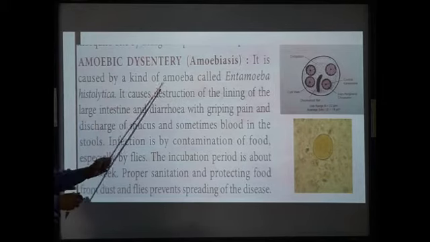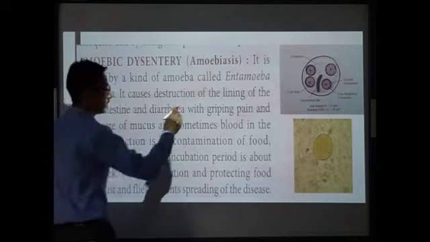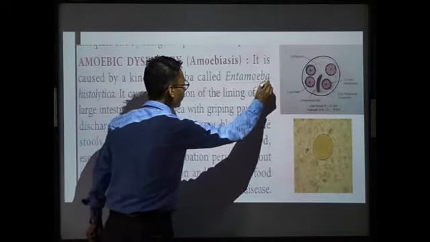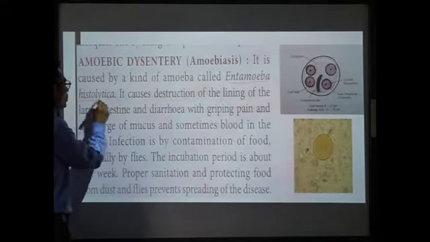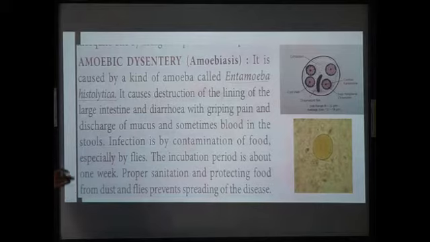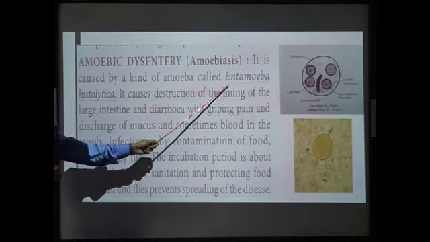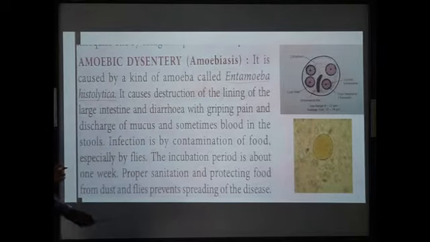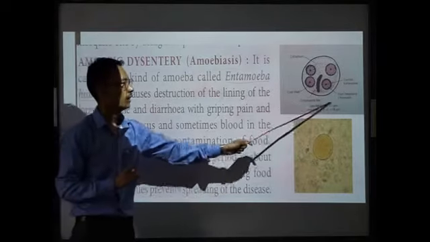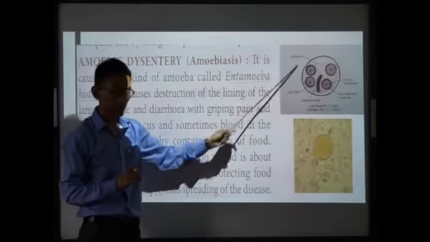It is caused by a kind of amoeba called, remember what this one? Entamoeba histolytica. Okay, the causative agent that causes amoebic dysentery or amoebiasis is Entamoeba histolytica. So here you can see the diagram of Entamoeba histolytica.